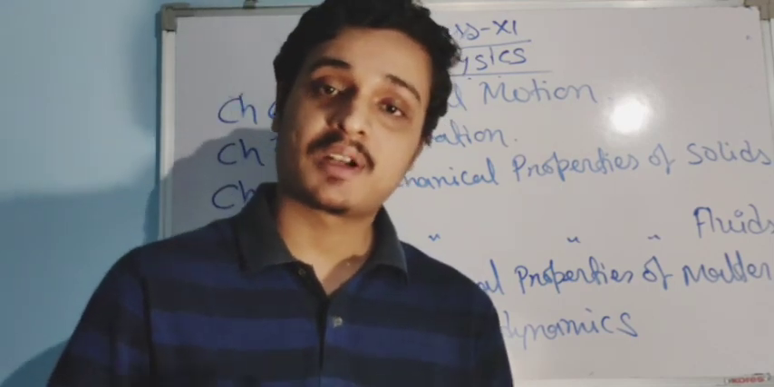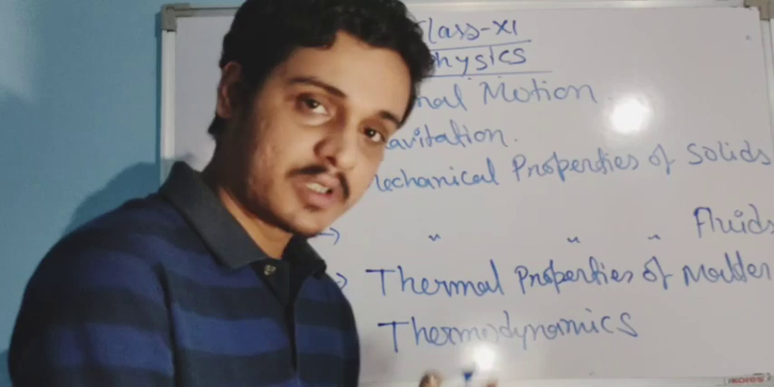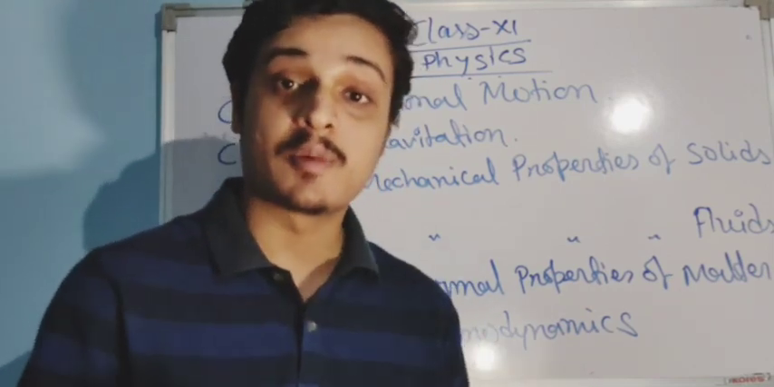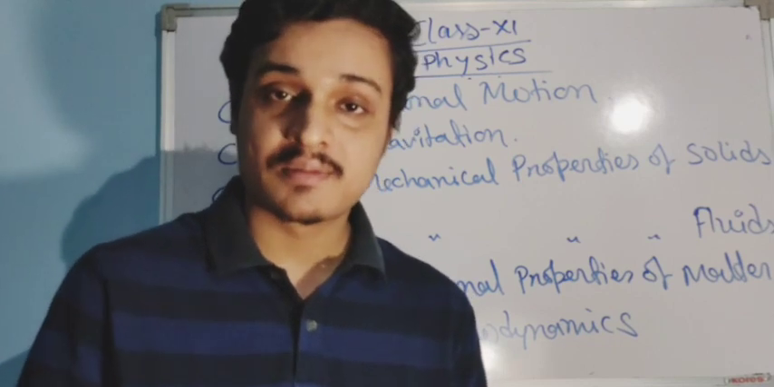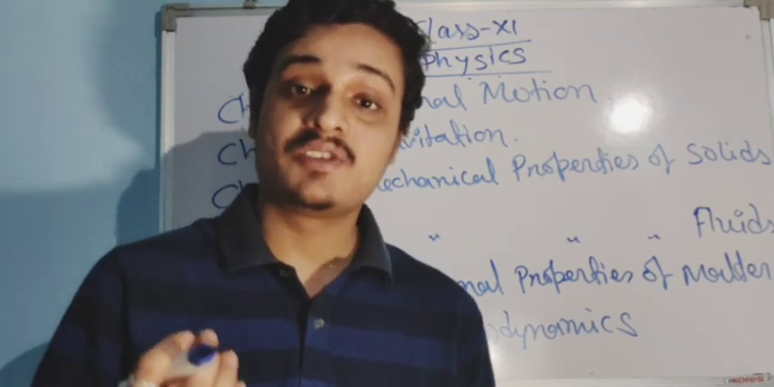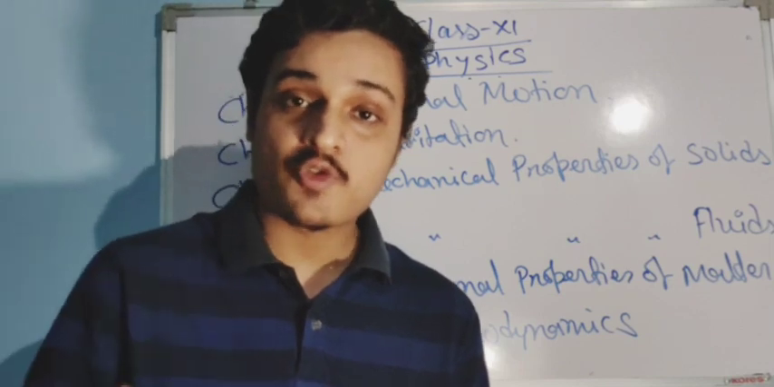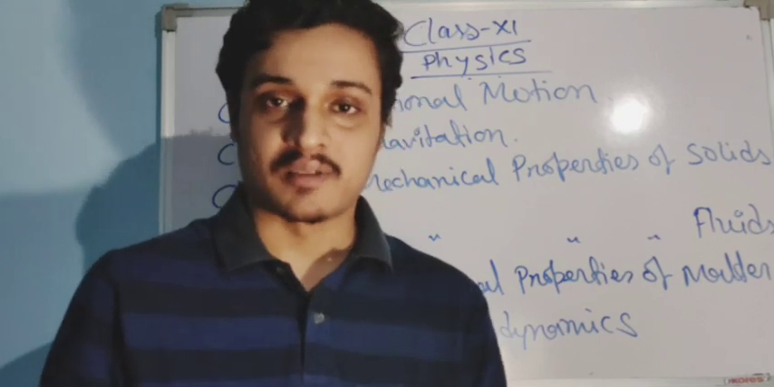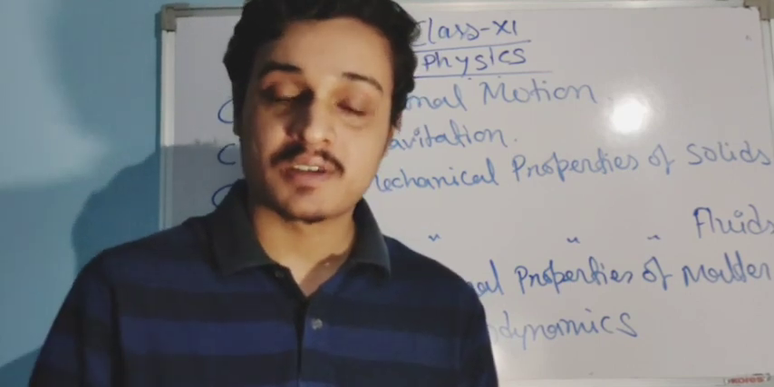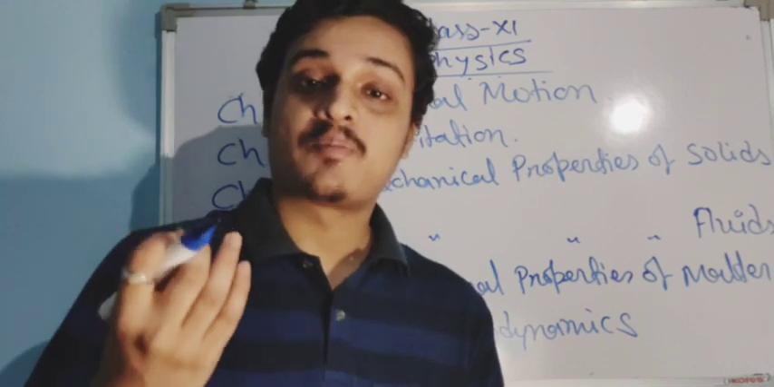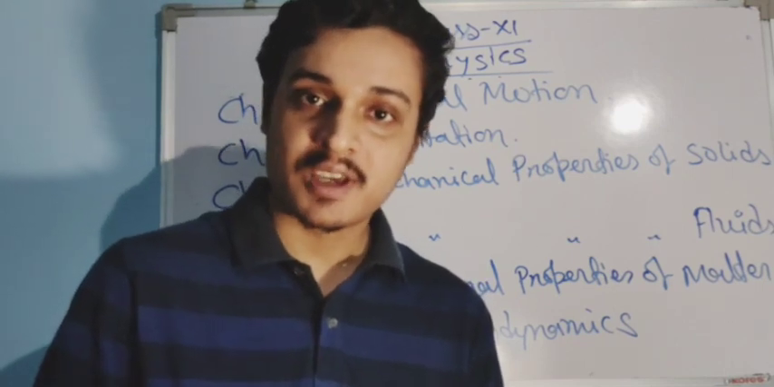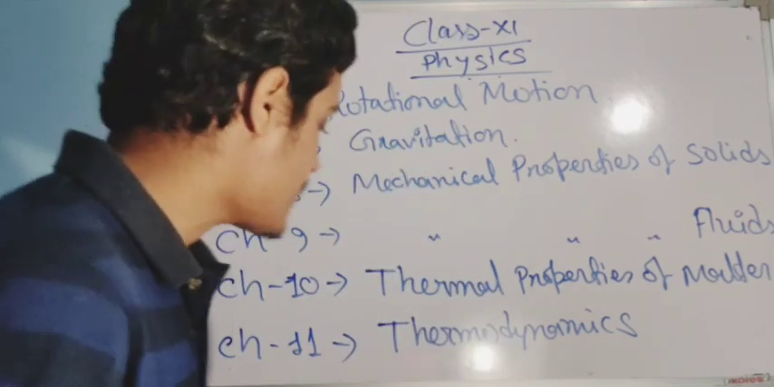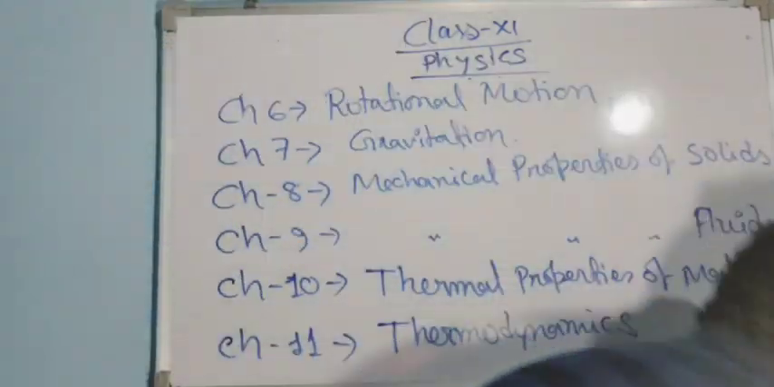You will also learn thermodynamics in your class 11 chemistry, but the chemistry part is quite different. Here you will learn how a refrigerator works, how a heat engine works, entropy, the first law of thermodynamics, the second law of thermodynamics. These are very interesting. You will get to know how a refrigerator works and how you can enhance its performance. So it is also very useful. So this is chapter 11, thermodynamics.